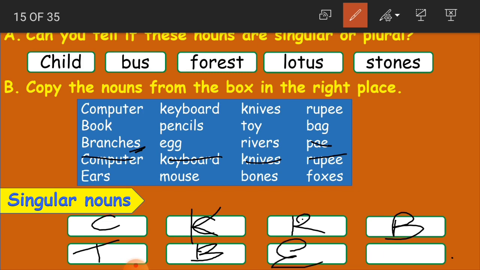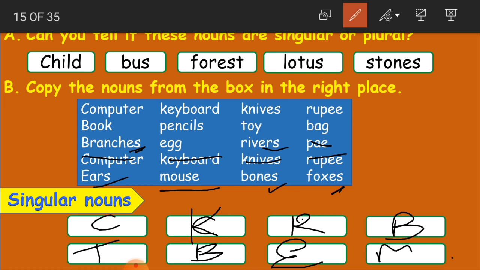Then rivers, ending with S here. More than one. So plural. Ears, ending with S. More than one. Mouse, only one. Singular. And bones, more than one. Foxes, more than one. So all these remaining nouns come under plural nouns.